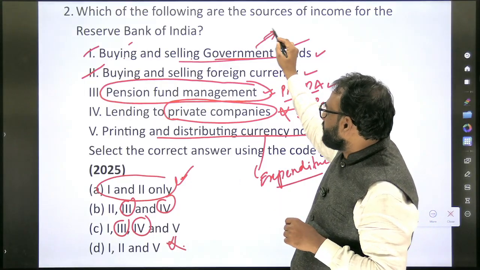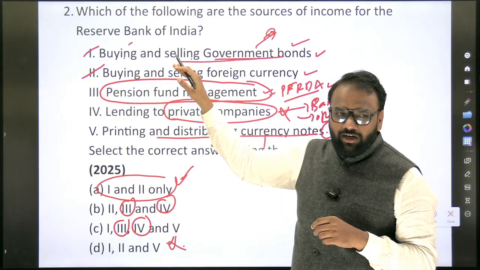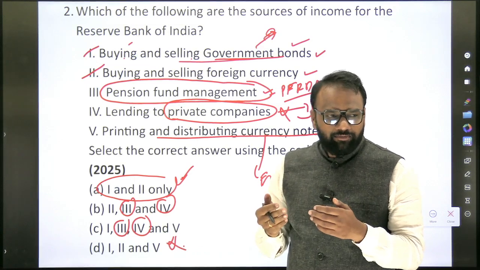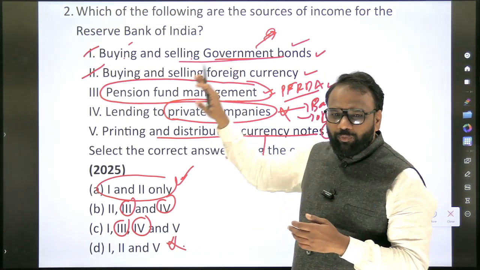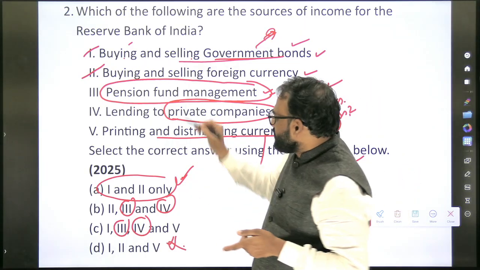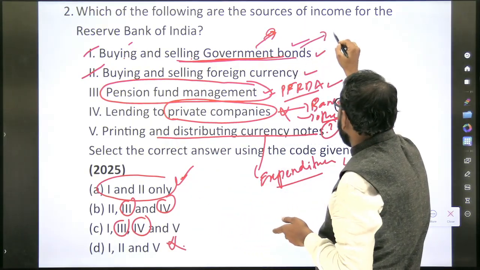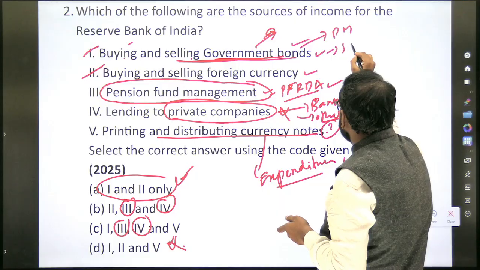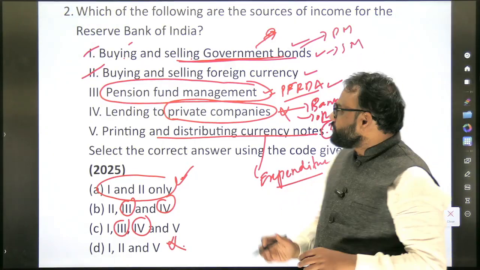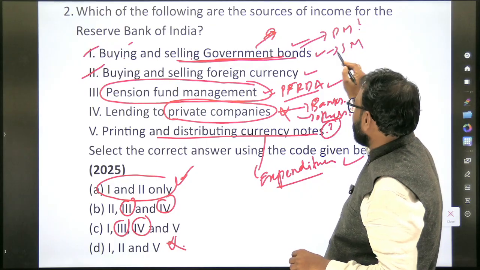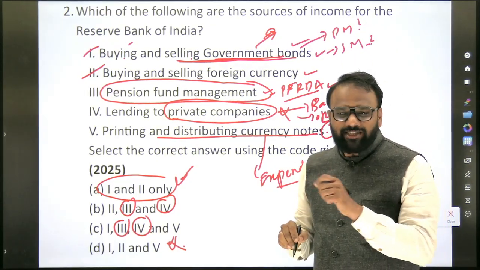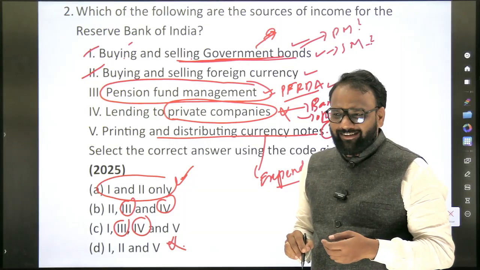So this is very important. Now definitely, generally in the secondary market, who all can participate? Banks can participate. Okay, so there RBI can also participate and buy and sell. But now see here, I have just given you extra information. Buying and selling of government bonds, where? Primary market or secondary market? I will just raise a question. You have to find out a solution. So whether in primary market, I will keep it as a question mark. In secondary market, I will keep it as a question mark. I already said that they can participate in secondary market. How about primary market? No.